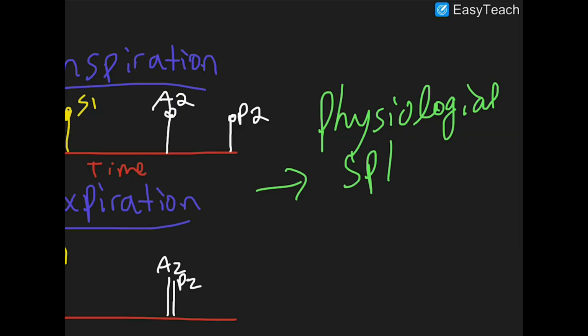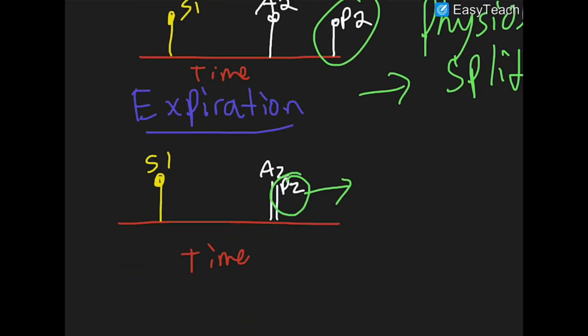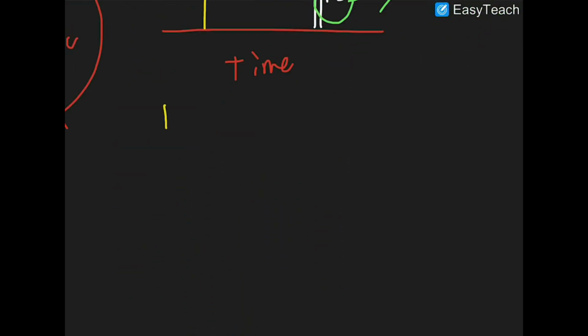Now, wide splitting builds on this, okay? Because what wide splitting is, is just take this P2 component and shift it way over there, and take this P2 component, even on expiration, and still shift it way over there. But on inspiration, your P2 comes much after your A2, right? And why would that be? Well, the number one cause that we should talk about is a right bundle branch block.